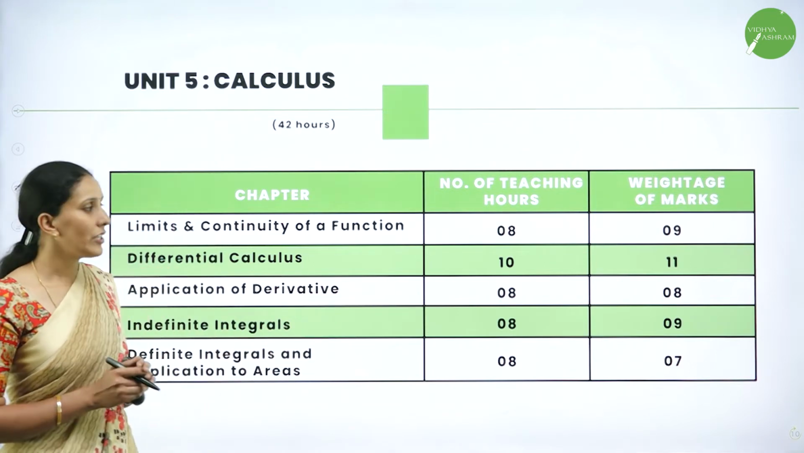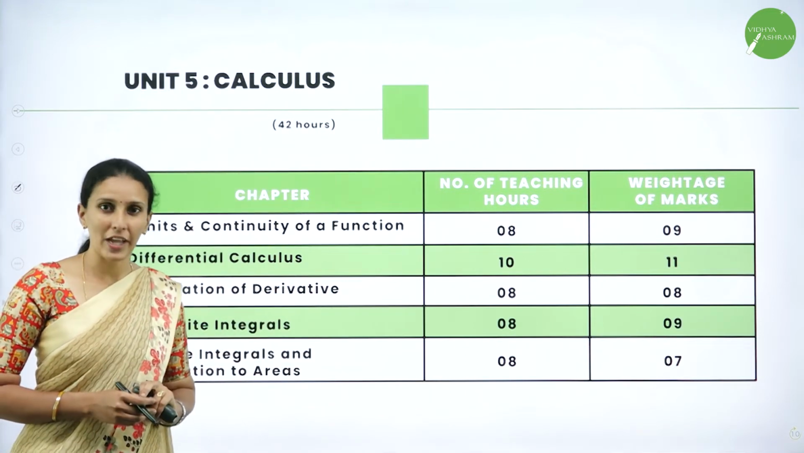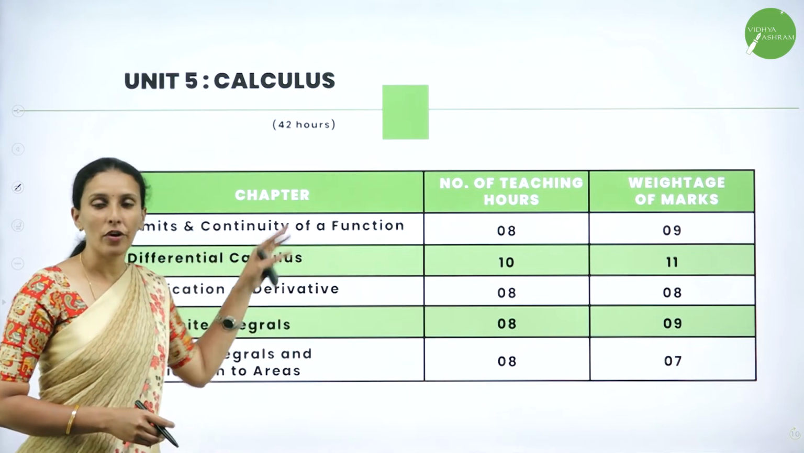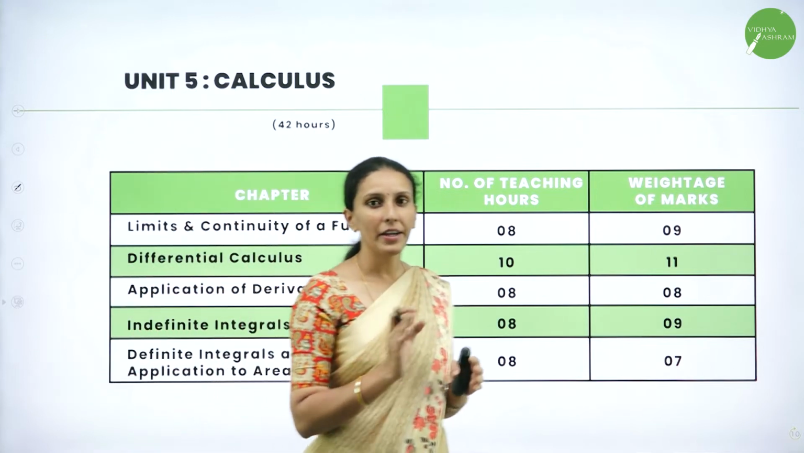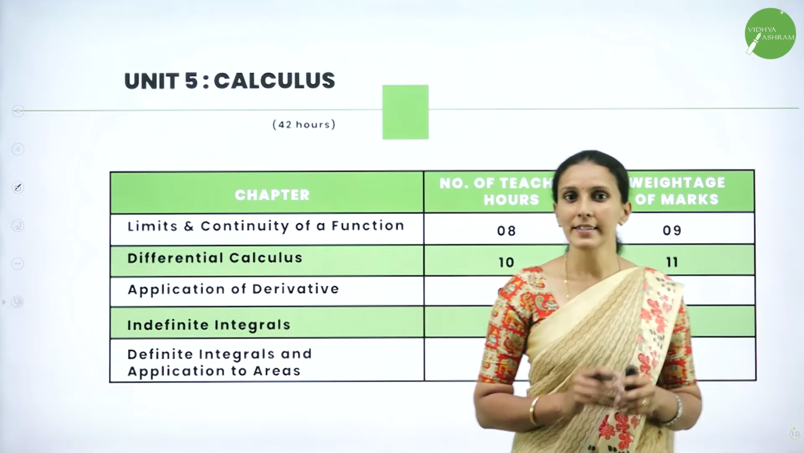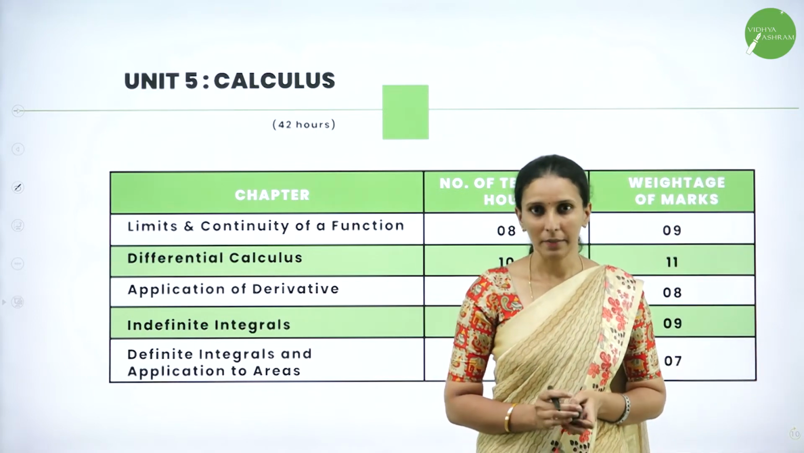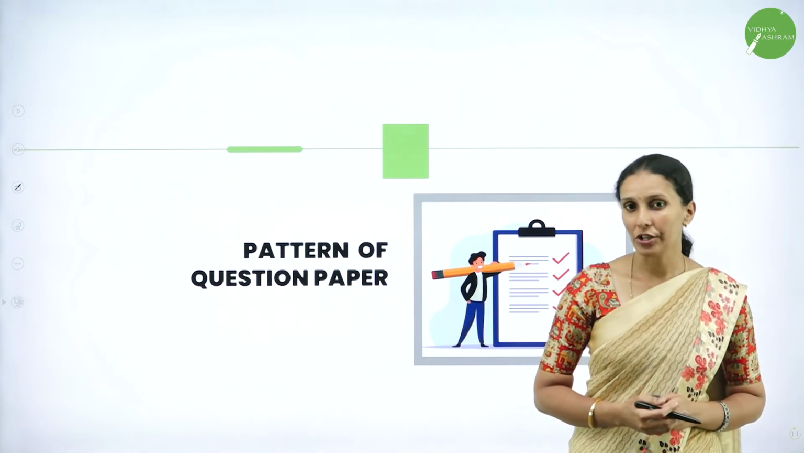The number of teaching hours is 42 hours to teach calculus, divided into 8, 10, 8, 8, 8 for each subunit. So these are all 5 units in your syllabus, and you have 21 chapters in total. Next, we will look at the pattern of the question paper.